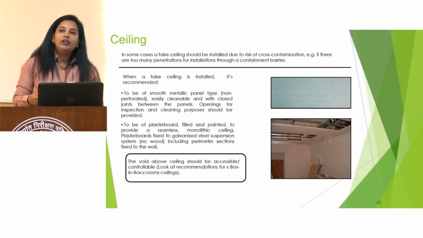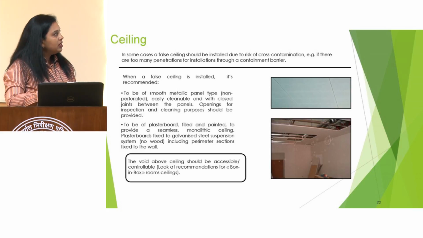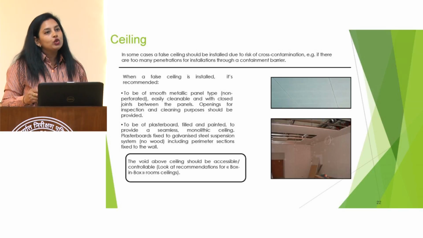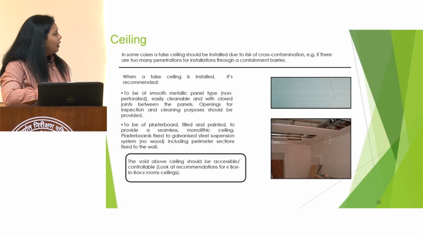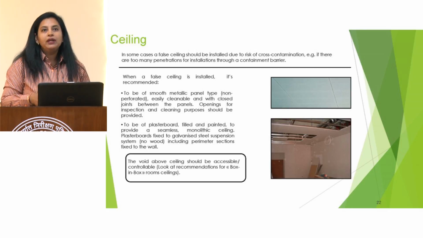And if we cannot avoid a false ceiling in the laboratory, then this ceiling must be of smooth metallic panel type. It should be smooth so that it is easy to clean, and openings for inspection and cleaning purposes should be provided.